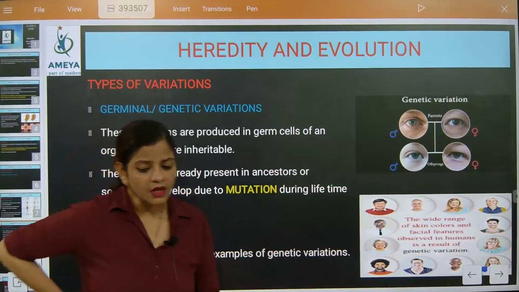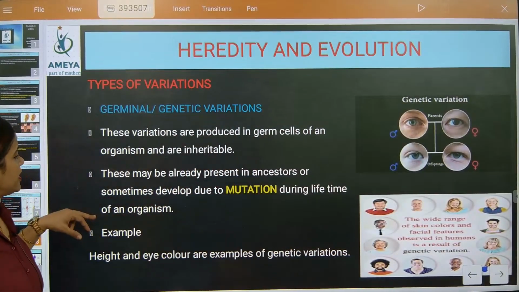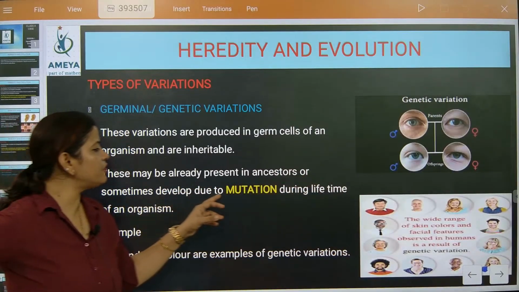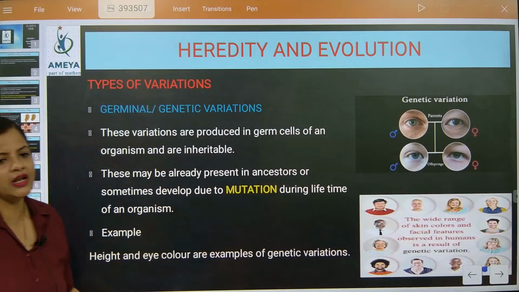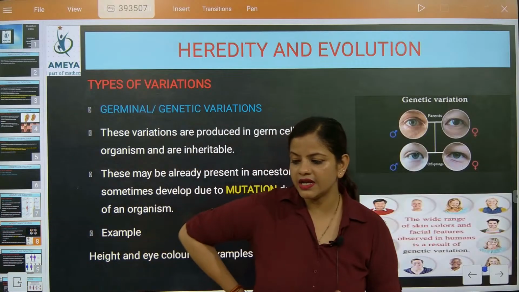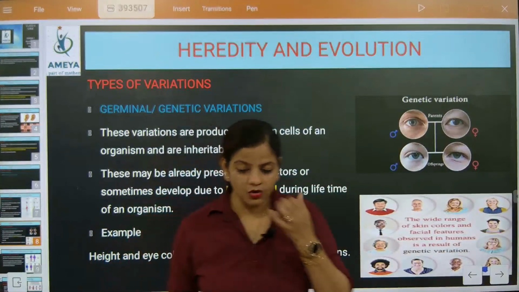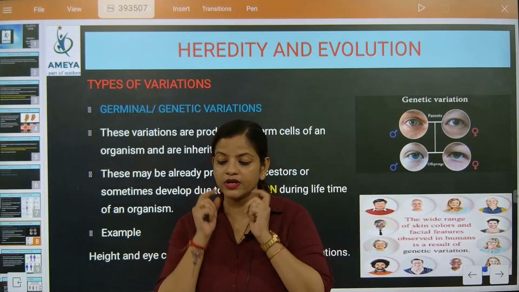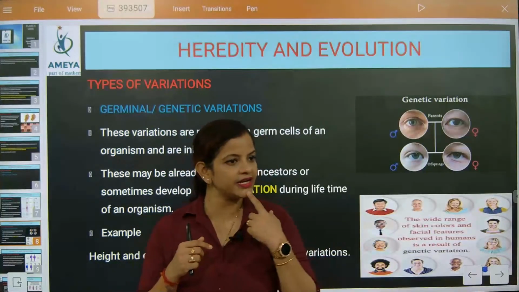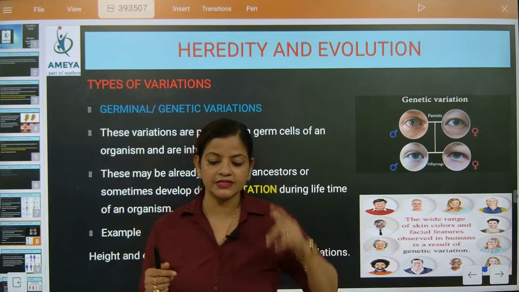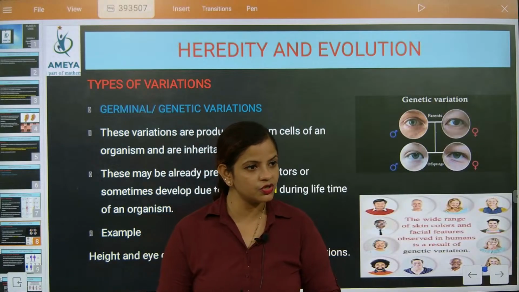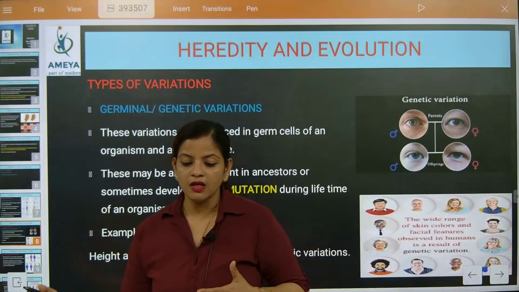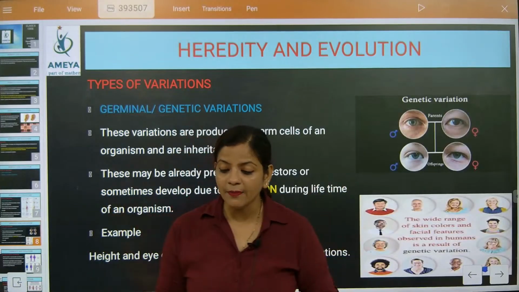Now next important point, hair color is there, but these may be already present in ancestors or sometimes developed due to mutation during the lifetime of an organism. So beta, we need to understand here, look, face cut, the chin size and the chin content will be there, correct na? And the nose design, eye design, everything will be genetic only beta. Understood? So how you look, sometimes you resemble your father, sometimes you resemble your mother. So different combinations have been taken.